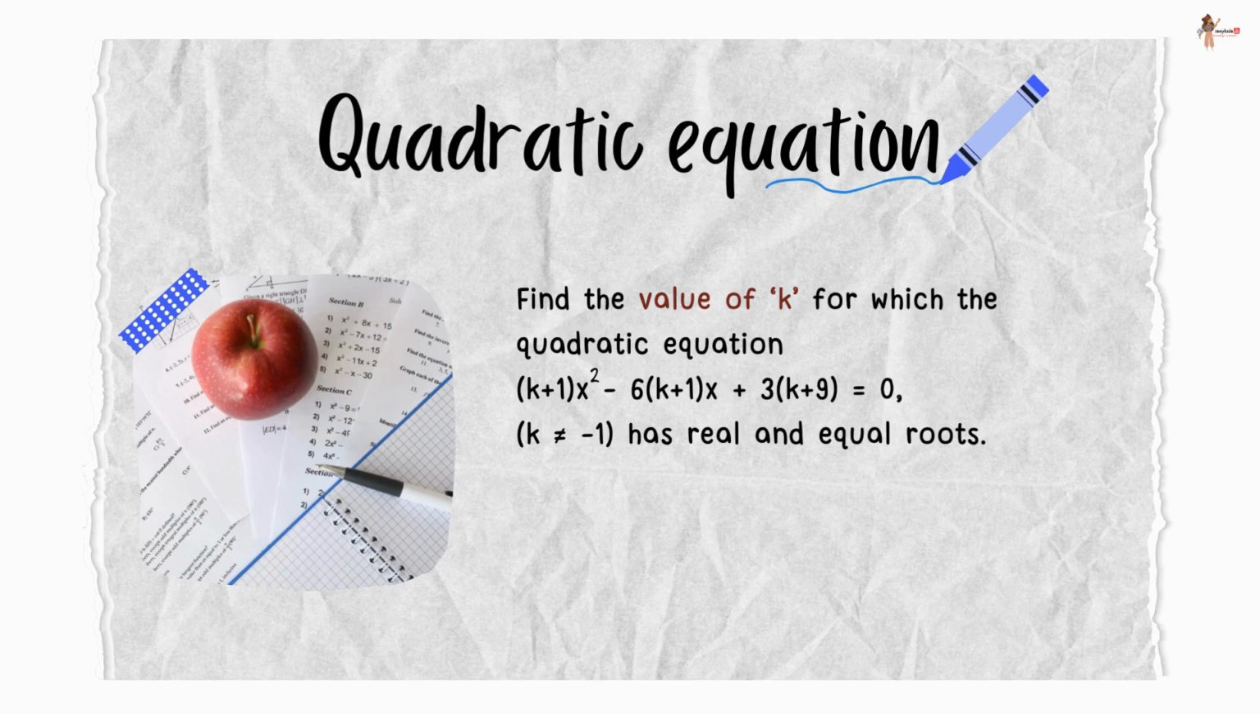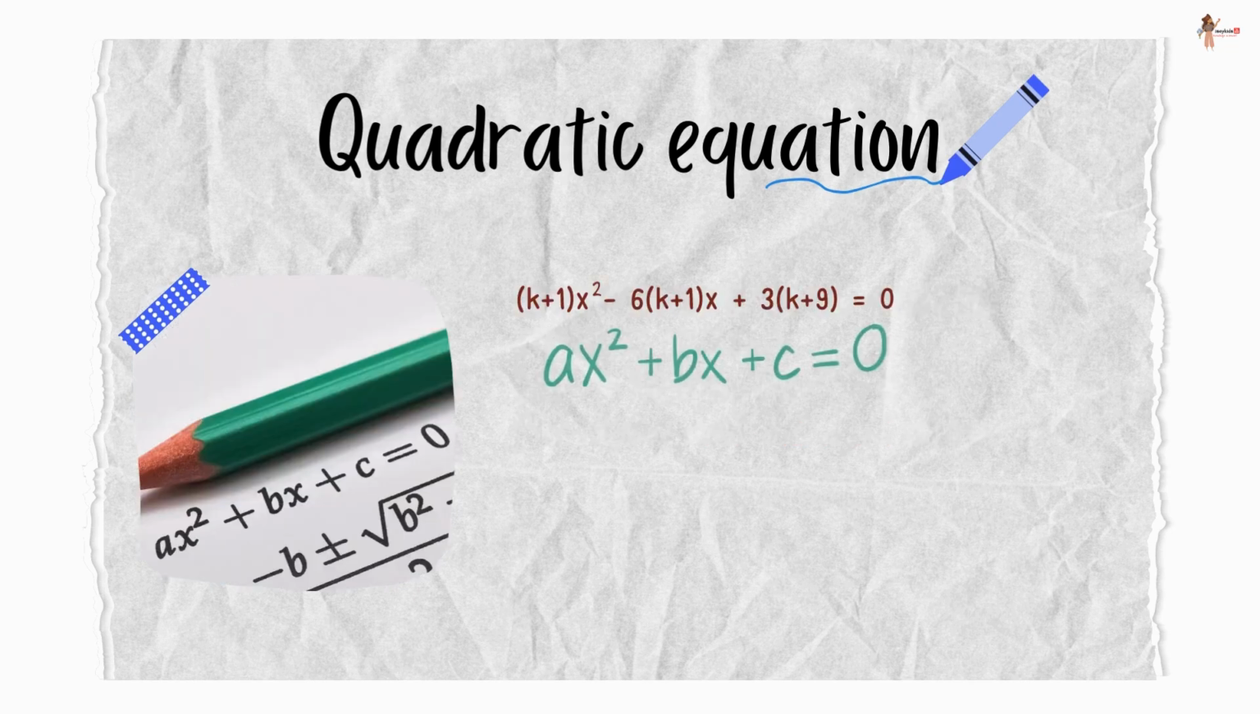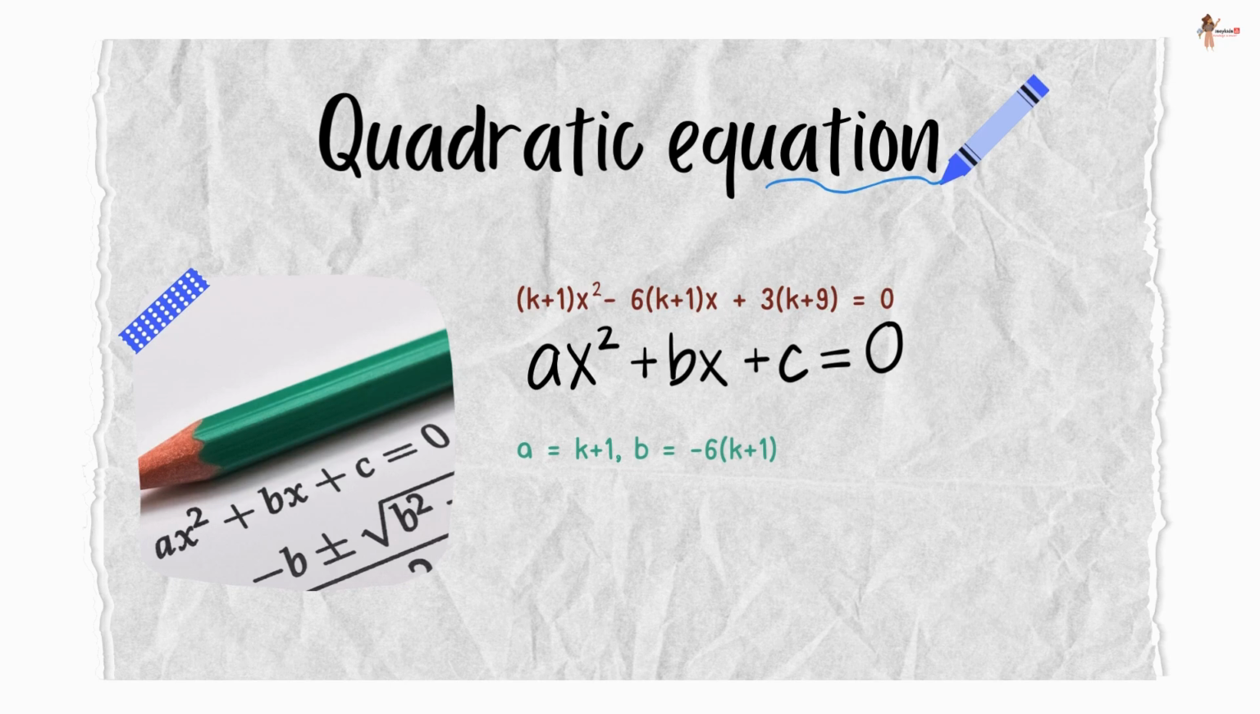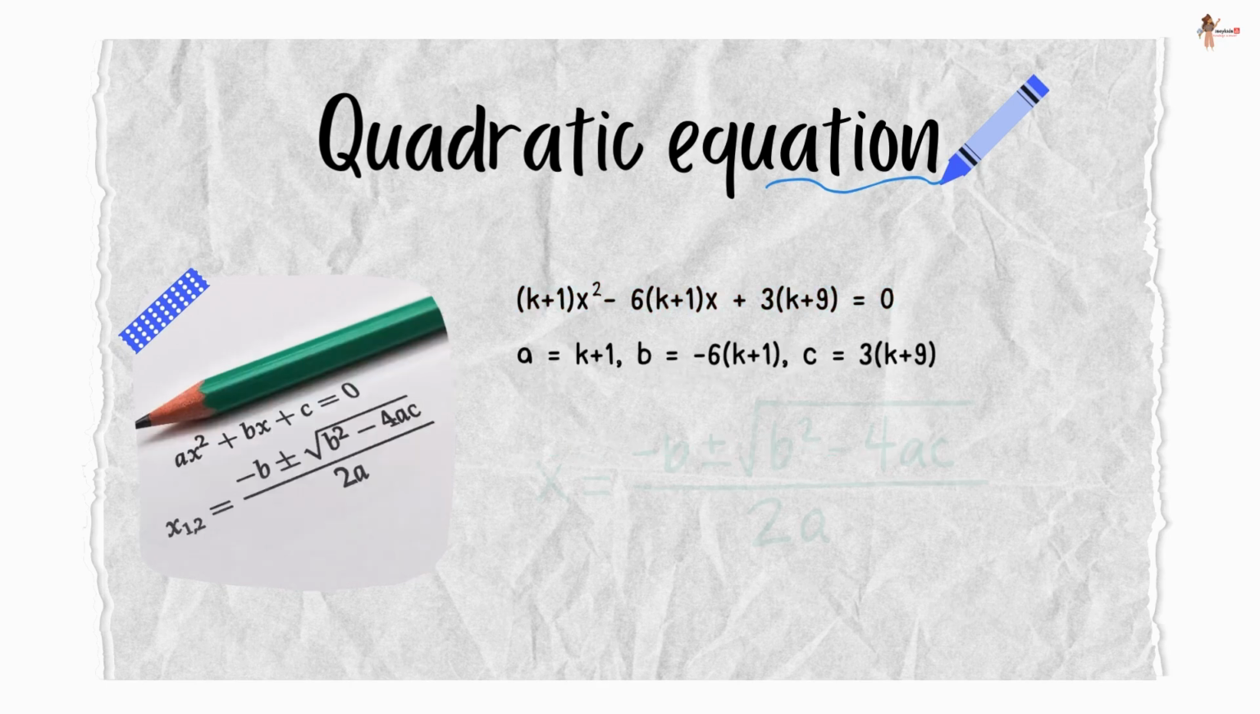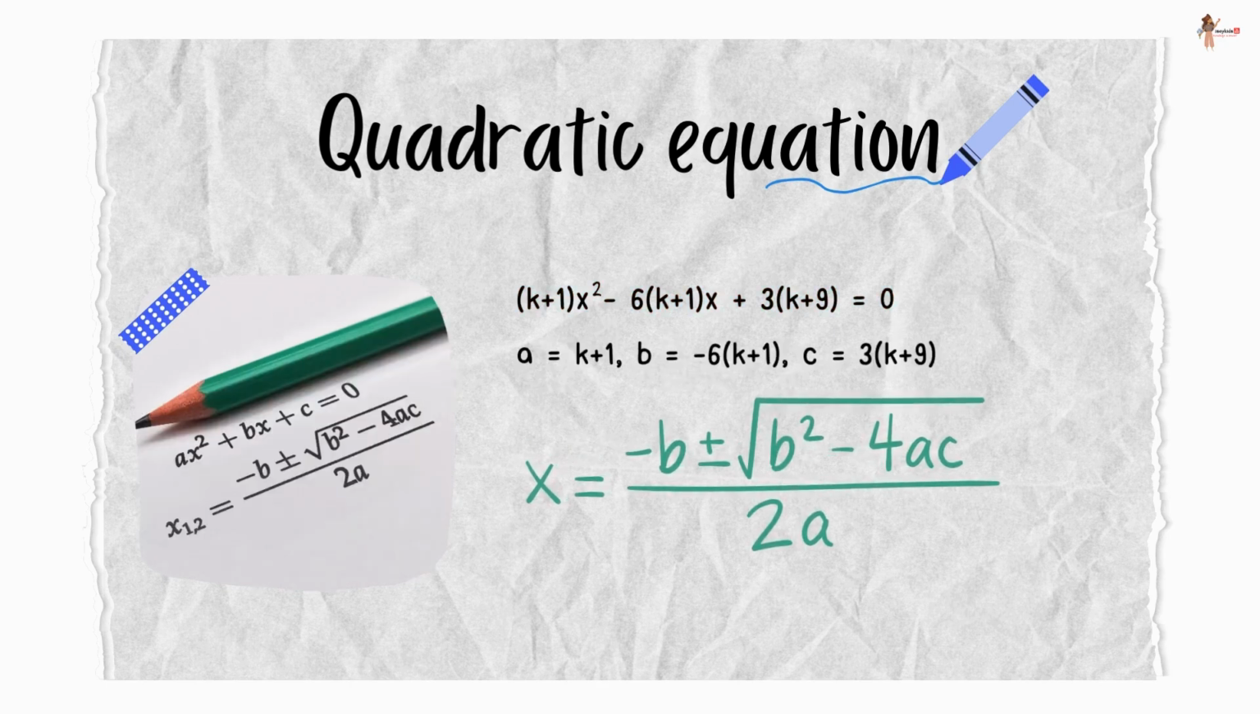Find the value of k for which the quadratic equation (k plus 1)x squared minus 6(k plus 1)x plus (3k plus 9) is equal to 0, where k is not equal to minus 1, has real and equal roots. Now comparing the quadratic equation with ax squared plus bx plus c is equal to 0, we get a as k plus 1, b as minus 6(k plus 1), and c as 3k plus 9. Now roots are given by minus b plus minus square root of b square minus 4ac upon 2a.